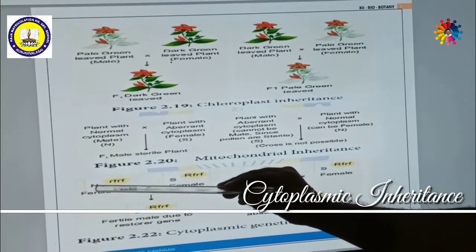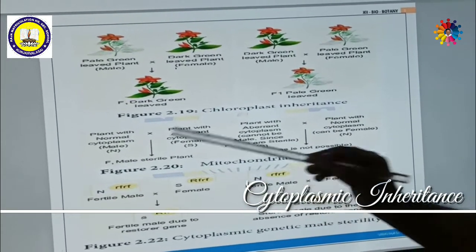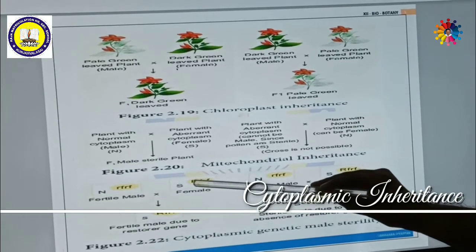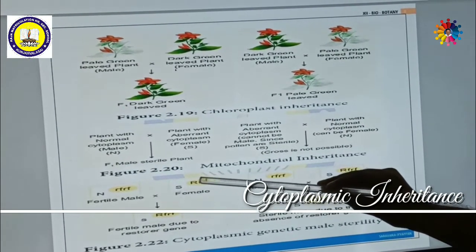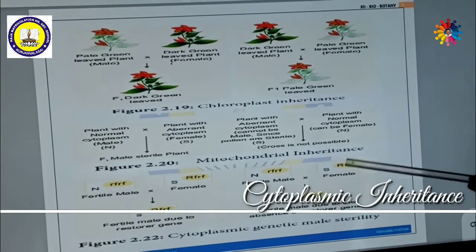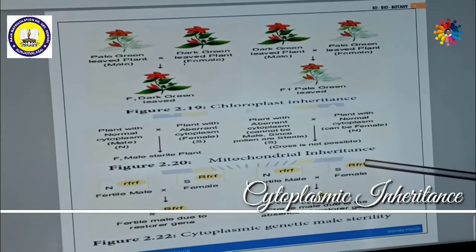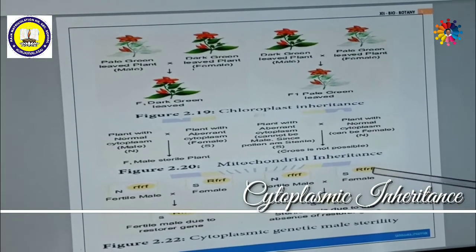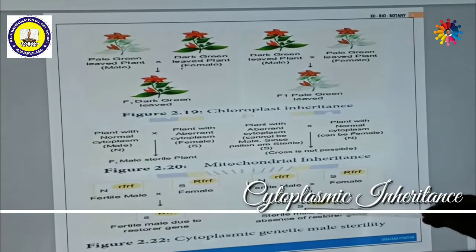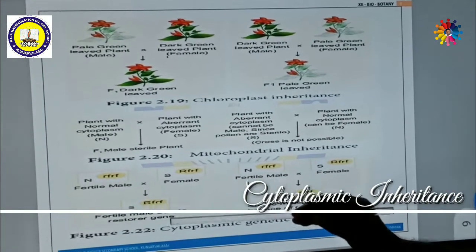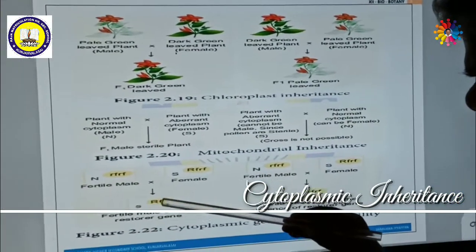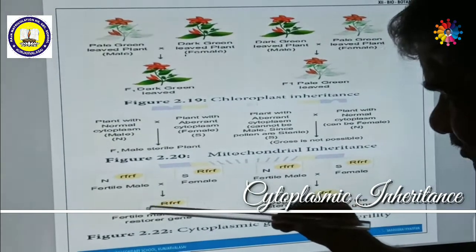Male, fertile, normal cytoplasm with recessive gene. Here also the same, but here the sterile female with the restore fertility gene is present in the nucleus. But this diagram is wrong. Understand? Here small r. That means here also a recessive restore fertility gene is there. That means if they are crossed here, it is small r. Here sterile. So the plant becomes sterile. Here the plant becomes fertile because the restore fertility gene is present in the nucleus. Combined with sterility, the cytoplasm is neutralized.